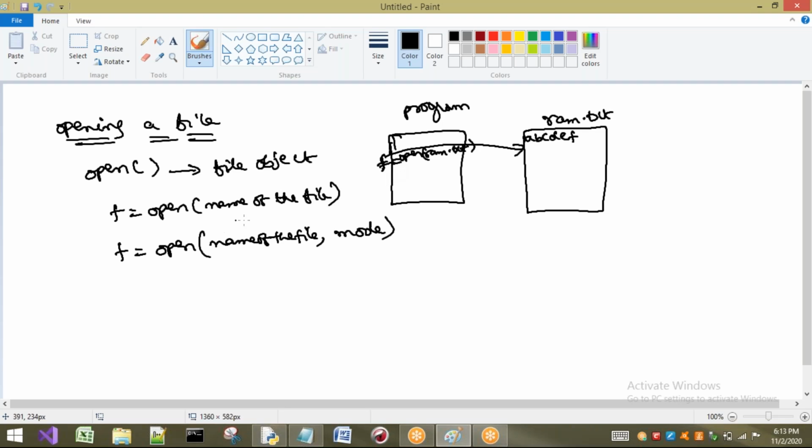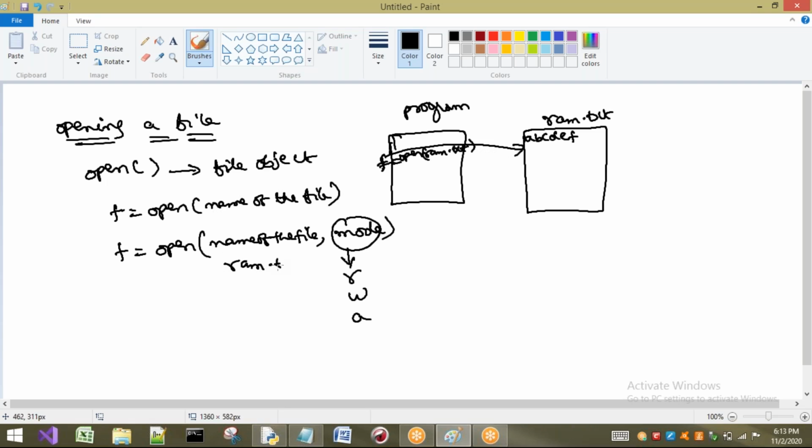So here, what is this mode? Here I am just telling what F is pointing to, this text file. Next, the second one is the second argument called mode. So mode can be read mode, write mode or append mode. That means, why are we going to open this file? I want to read some data from this ram.txt, so that is why I have opened this file.